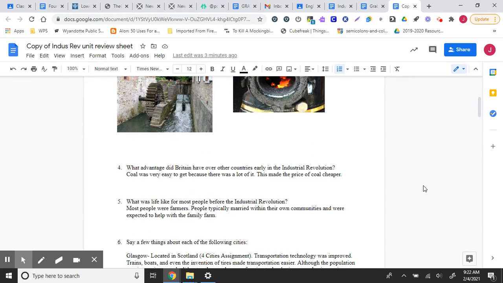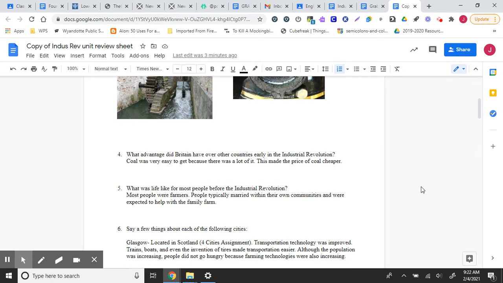What advantage did Britain have over other countries? Well, coal was very easy to get because there was a lot of it, and this made the price of coal cheaper. And if you've ever played Minecraft, coal is kind of the first source of energy that's used in that game too. So it's based off real life.